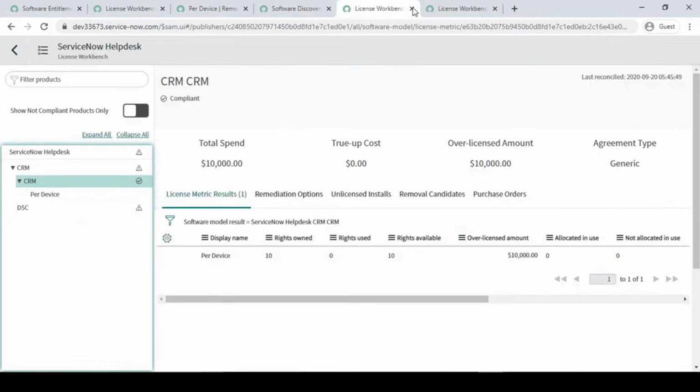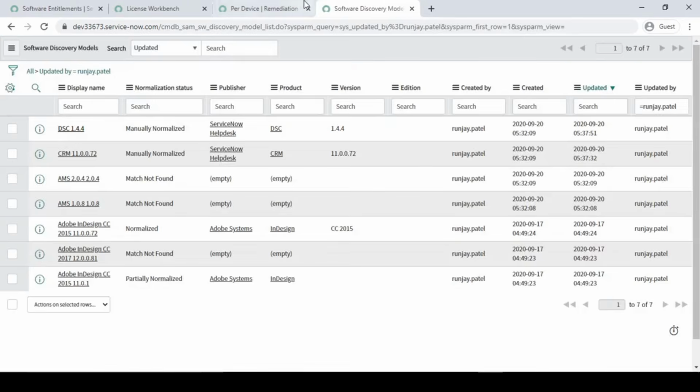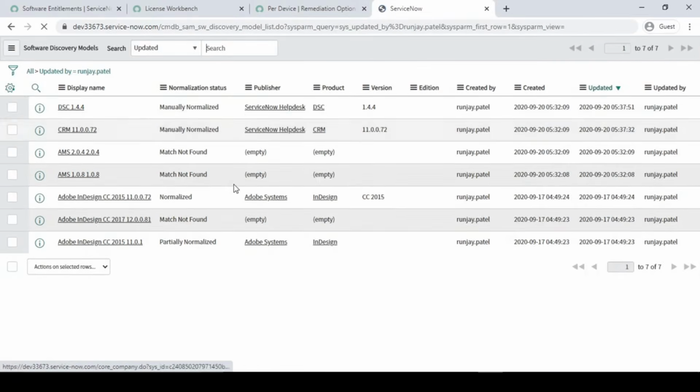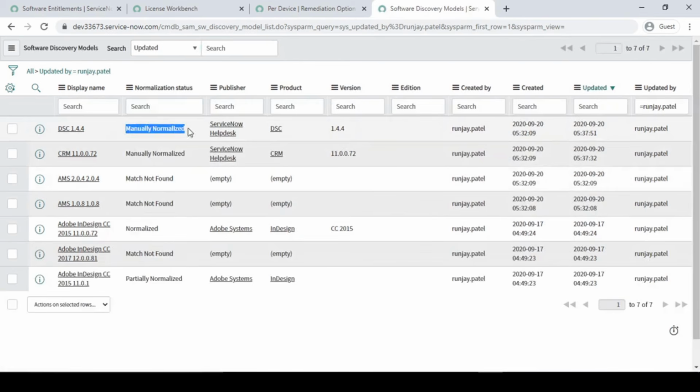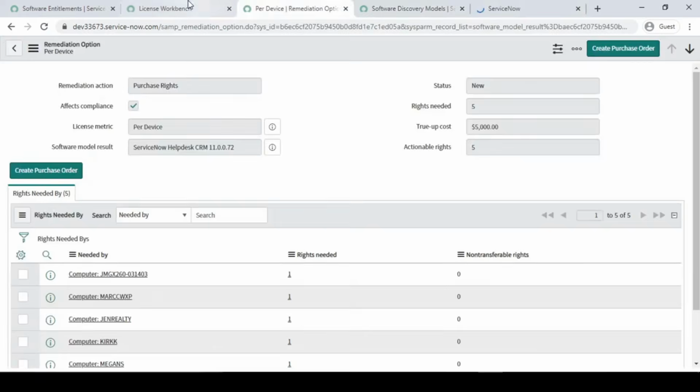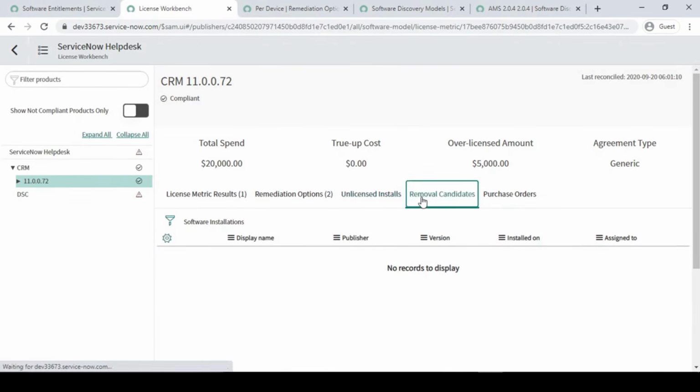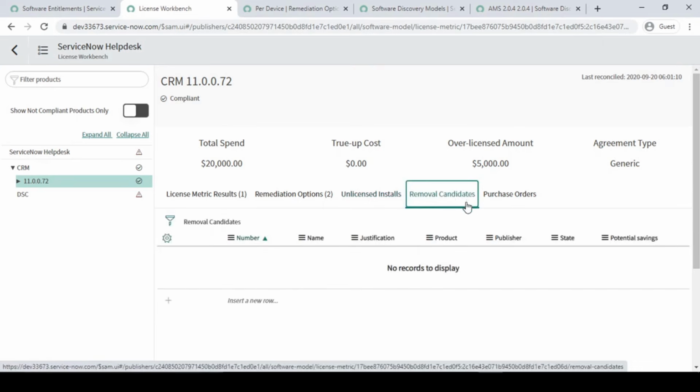Let me just close all these steps. Fine. So here, for non partially normalized, we have done our normalization process. So let me do it for the AMS, guys, which is match not found. So let me open it. Don't worry, guys, I will showcase this removal candidate step also, because this is an important one to save cost basically. If you are not using it, why should we waste our software license on those devices or for those users, right?